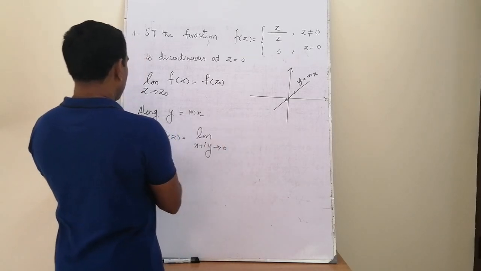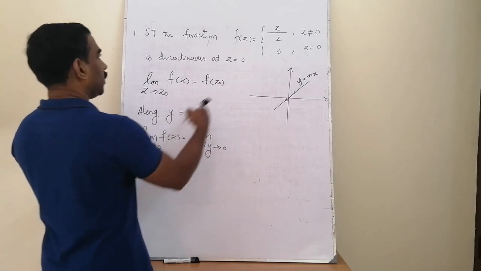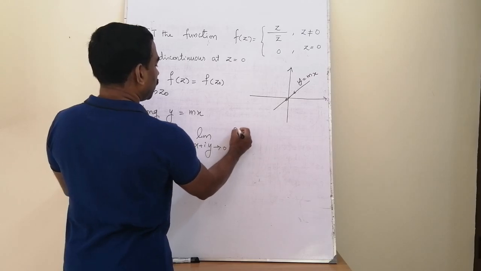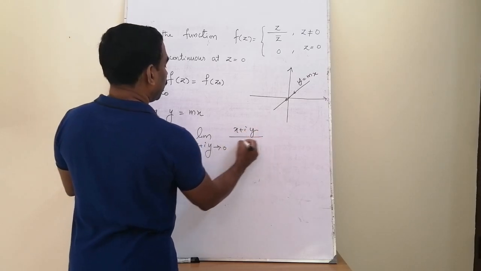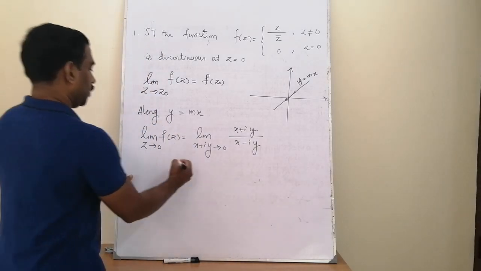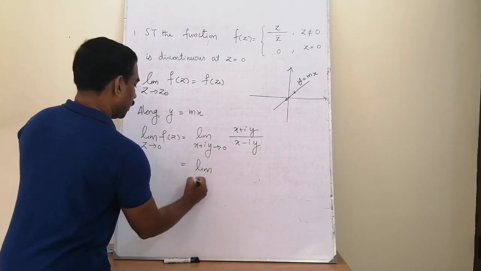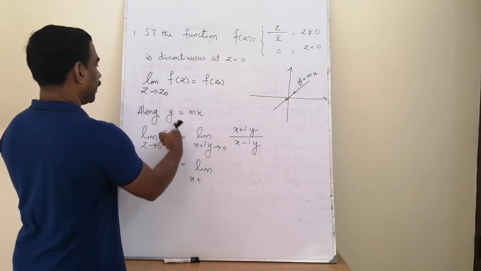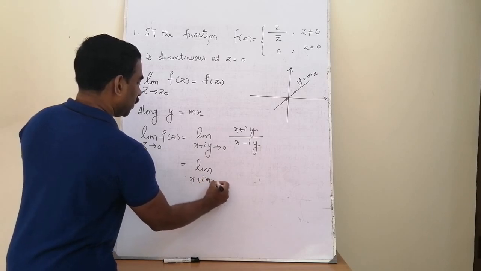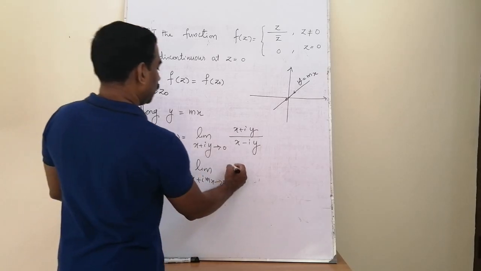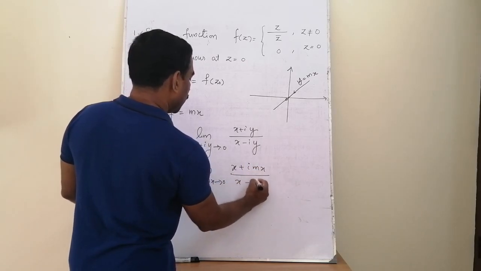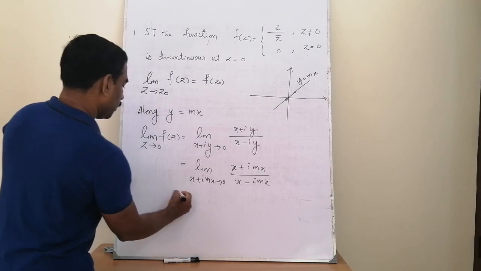What is the f(z) value? For z not equal to 0, the function value is z by z bar. We can simplify this as x plus iy divided by x minus iy. So this is equal to the limit along the straight line y is equal to mx. We have y means mx, so x plus i into mx tends to 0. This is x plus i mx divided by x minus i mx.